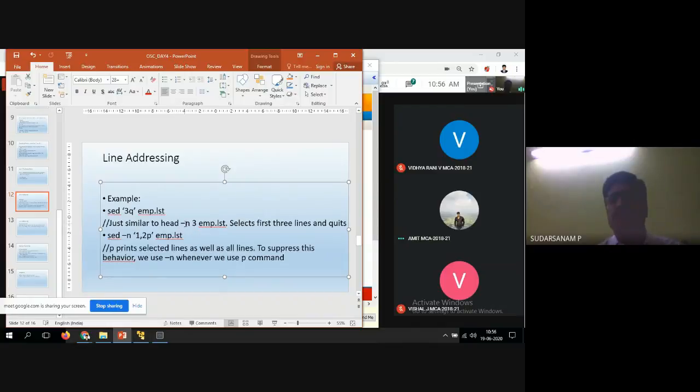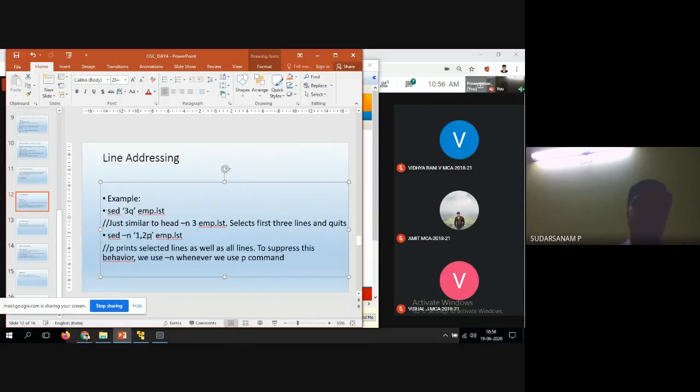So just similar to head file, emp.list: select the first 3 lines and quit the program. So 3q, if you run it, what will happen? The first 3 lines will be displayed. Now another option is sed minus n. Minus n is nothing but, for example, 1,2p emp.list. That means it will print the lines from 1 to 2. So if I want to print the line numbers between 10 to 12,